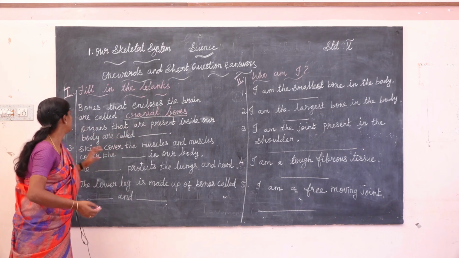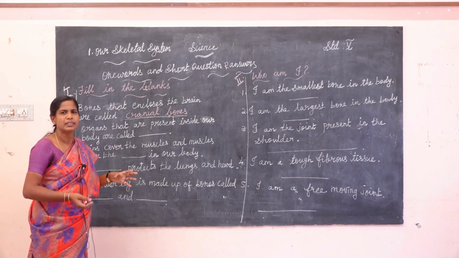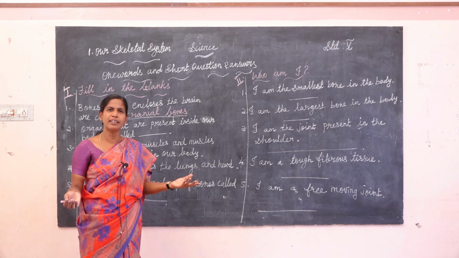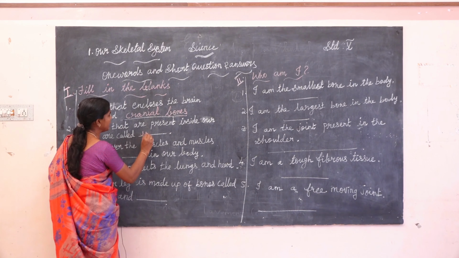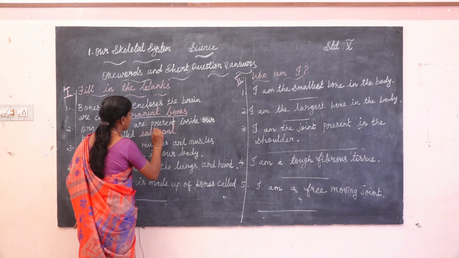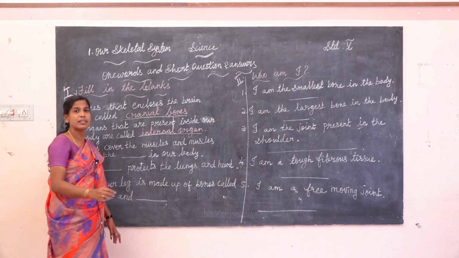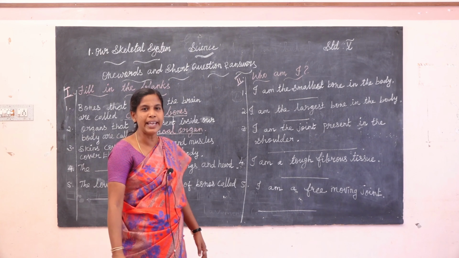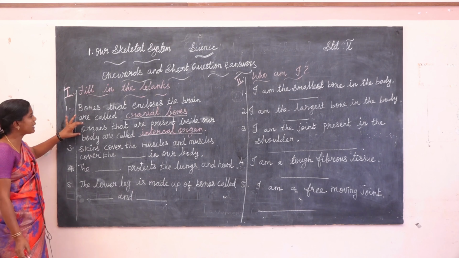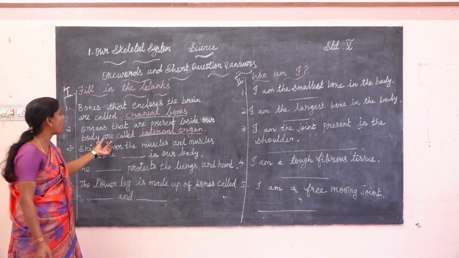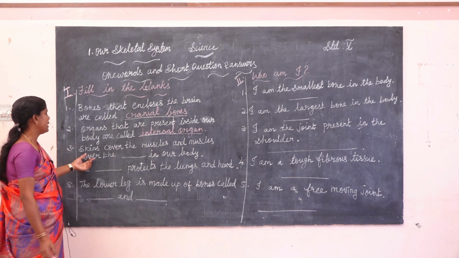Second one, organs that are present inside our body are called what organ? External or internal? Inside the body, they are called internal organs. Examples of internal organs are heart, lungs, kidney, stomach, and brain also. Organs that are present inside our body are called internal organs.